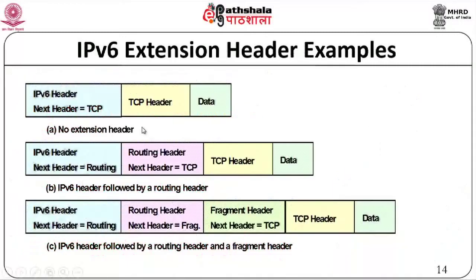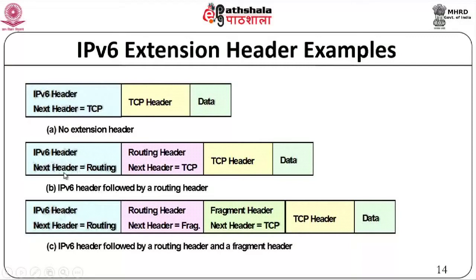So what will this header look like basically? If there is no extension header, which means there is just data being carried in that IPv6 packet, you will just have the IPv6 40 byte header, and the next header field in that will indicate that it is a TCP packet that is being carried. That is, the upper layer protocol is TCP, and this TCP header and data will be the datagram that is carried in this.